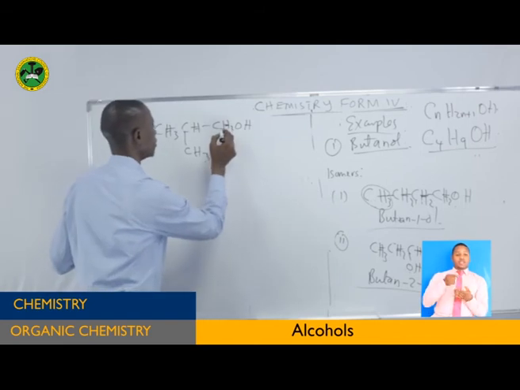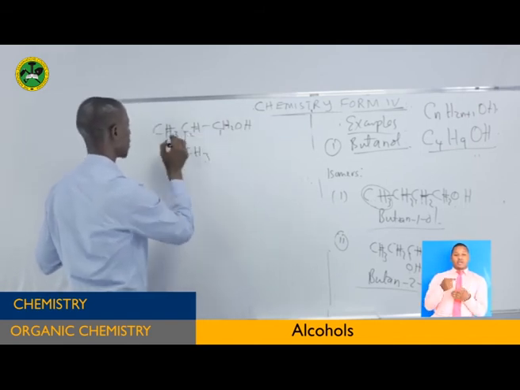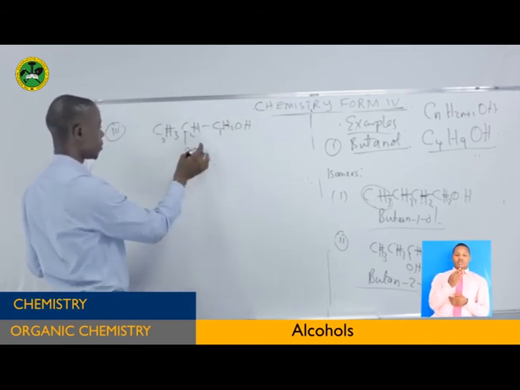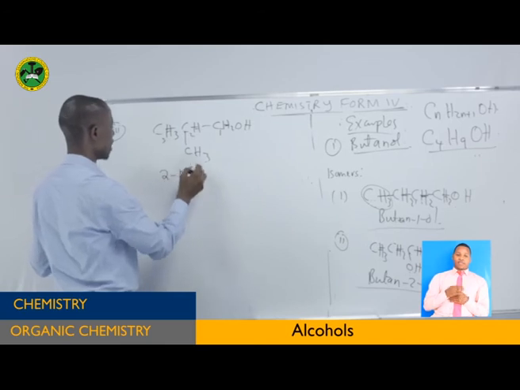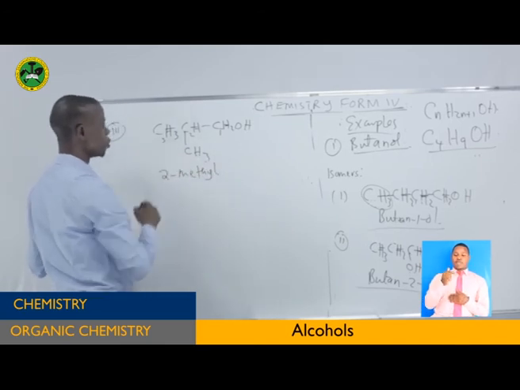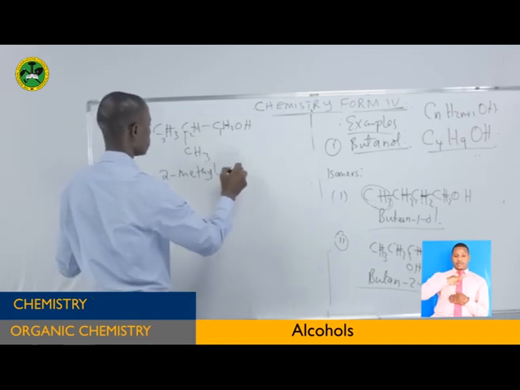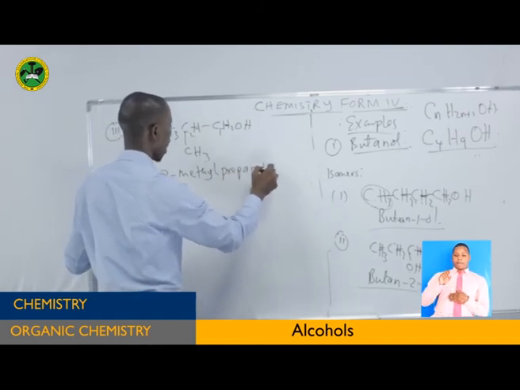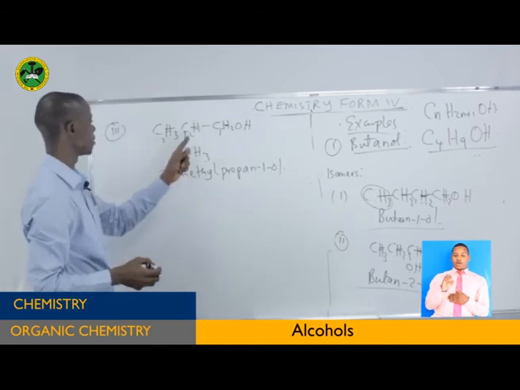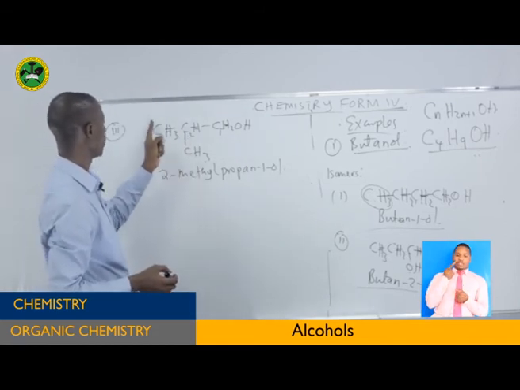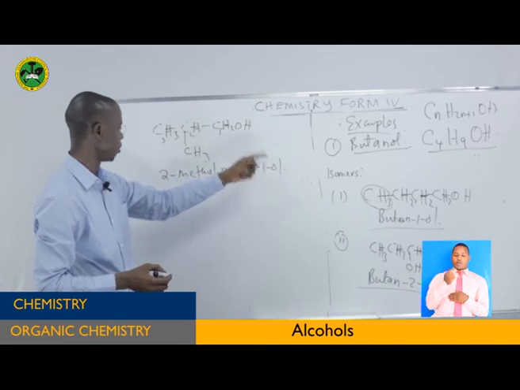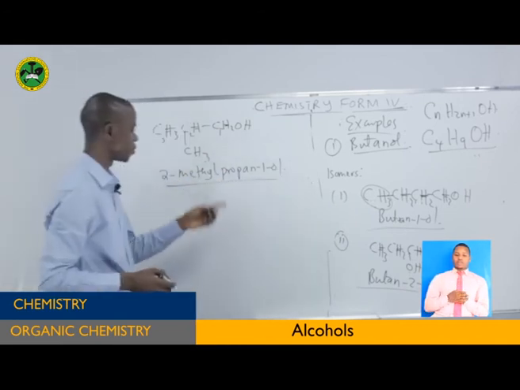Naming this one, the first carbon has the hydroxyl group, then the second and the third. In the second carbon you have a methyl, so 2-methyl. You finish with propan-1-ol. You can see 2-methyl, then carbons 1, 2, 3, propan-1-ol. This is the name of that one.